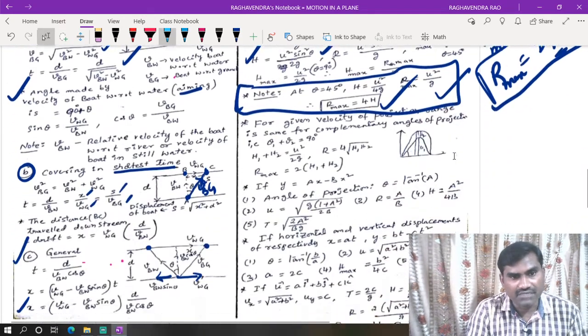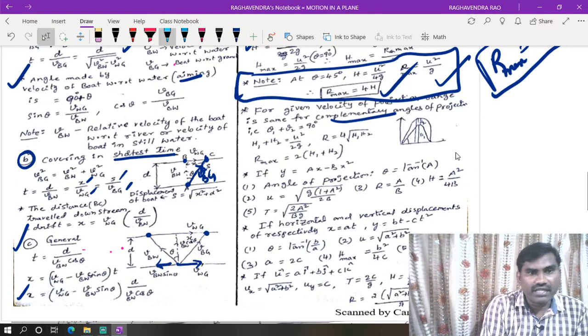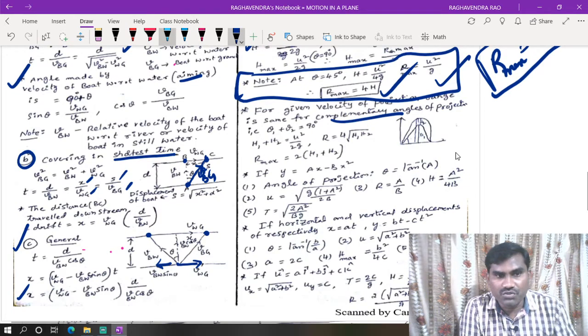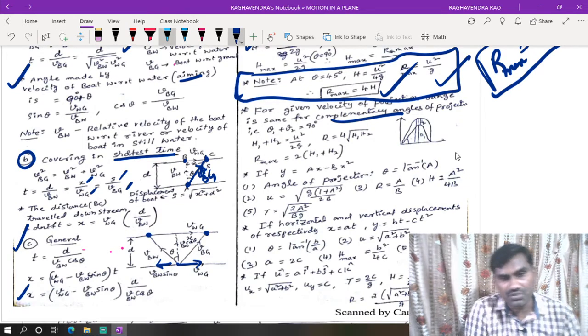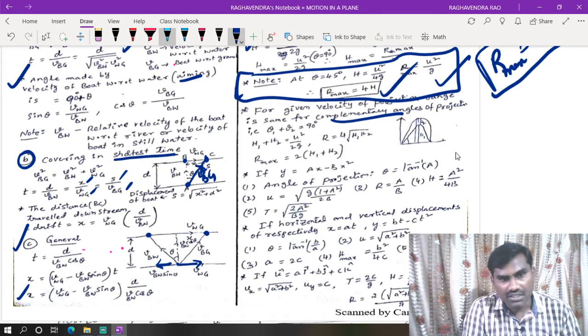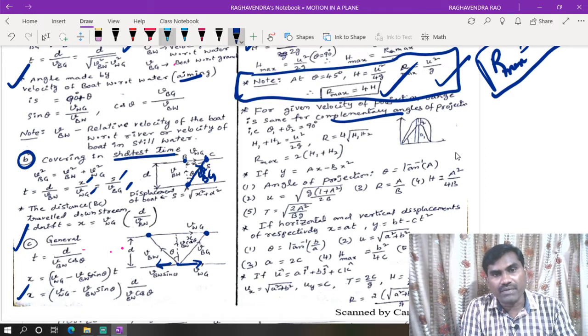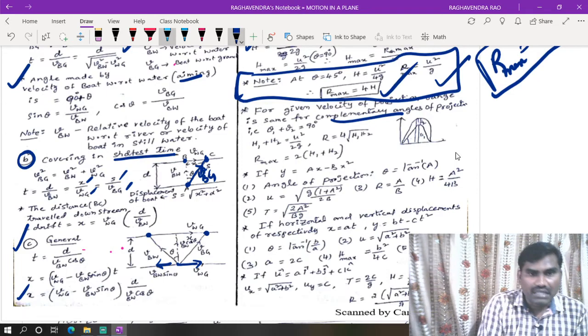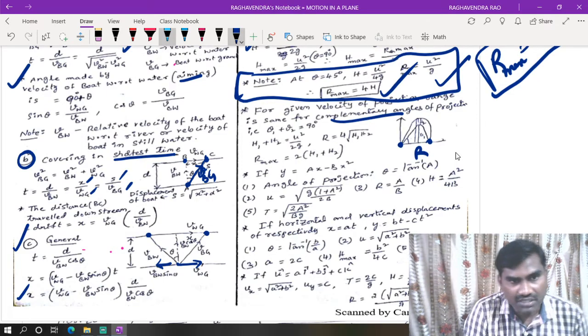That is the difference we have to take. So complementary angles we need to take. The sum of those two angles will be equal to 90 degrees. Those two are called complementary angles. When the projectile is projected at complementary angles, they will cover the same horizontal range. Range will be the same for both of the angles.